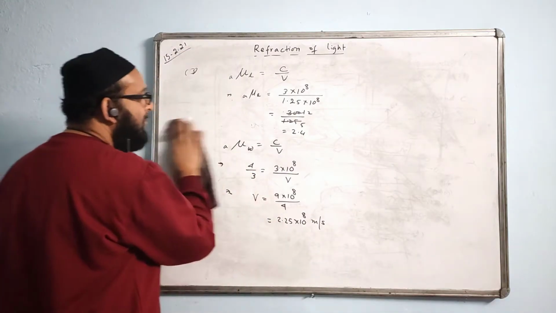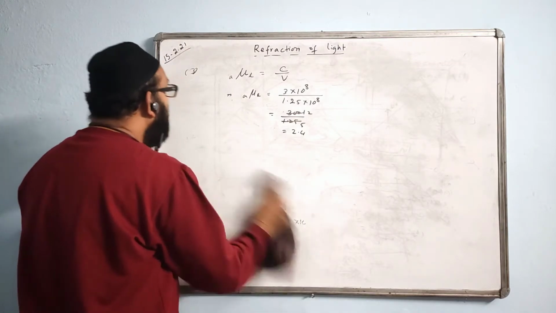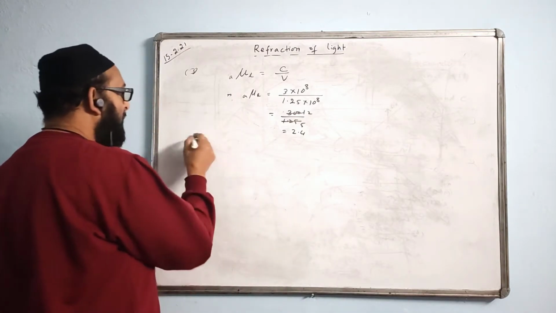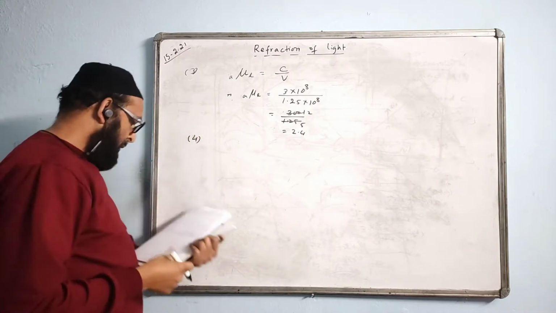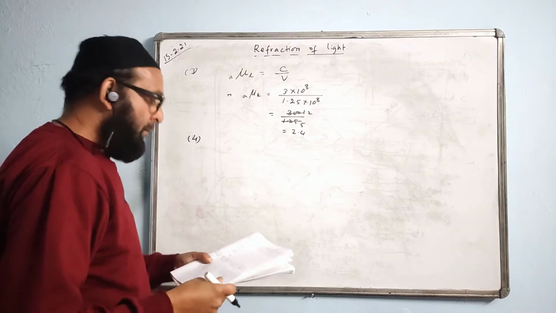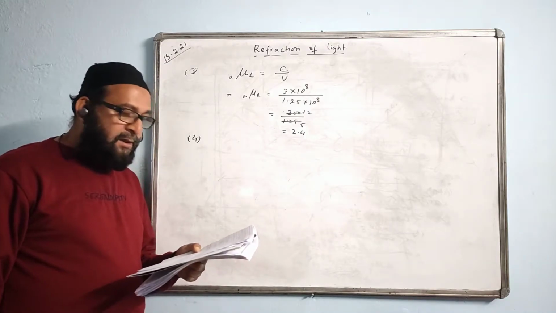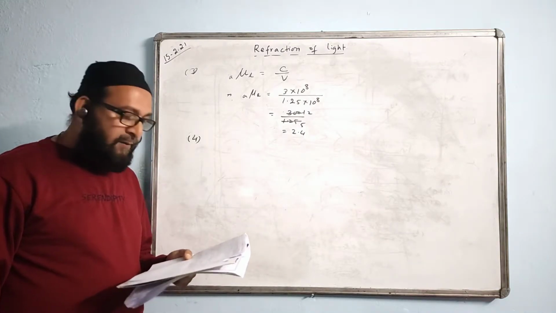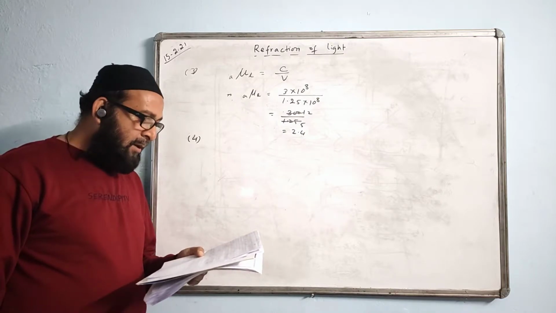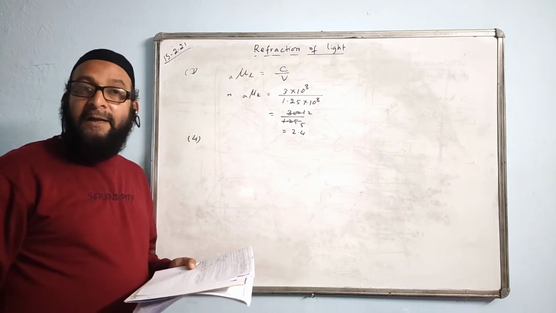Okay, now this is number 3 and this is question number 4. The wavelength of light in air is 6000 angstrom. What will be the wavelength of light in glass?